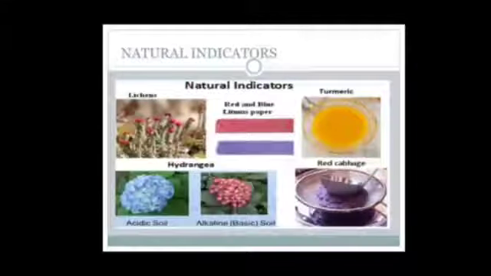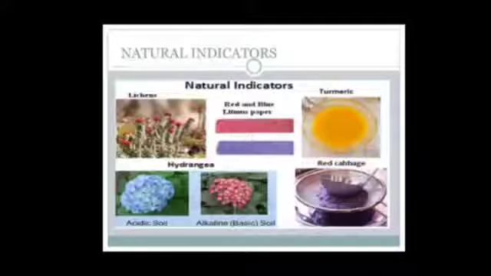As you know, we cannot taste every substance. So how do we find its nature? Special types of substances are used to test whether a substance is acidic or basic. These substances are known as indicators. So the indicators change their color when added to a solution containing an acid or base.